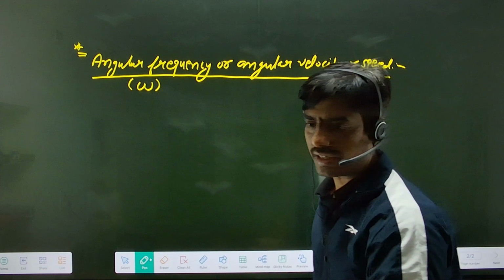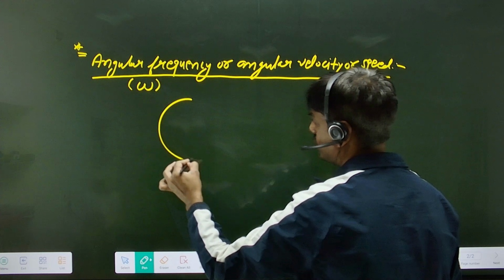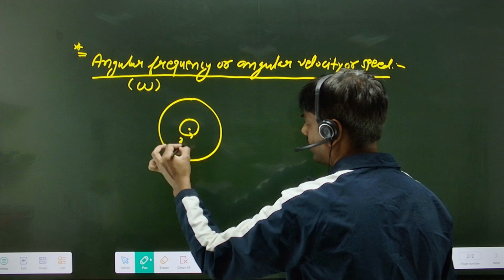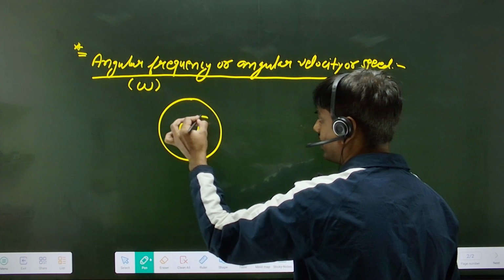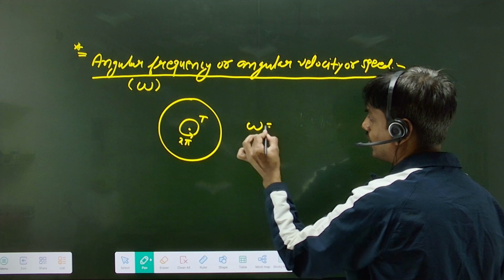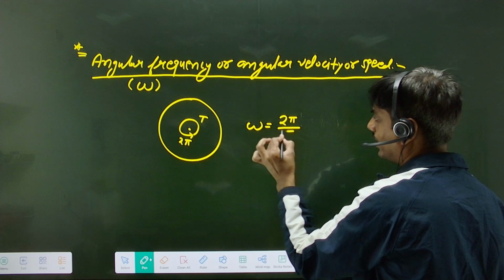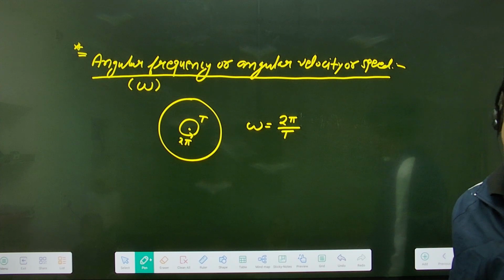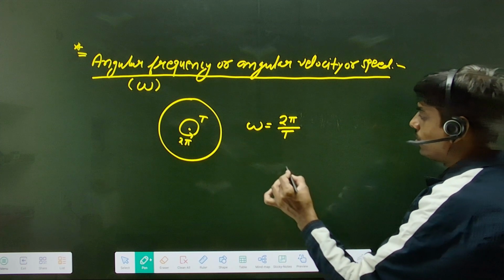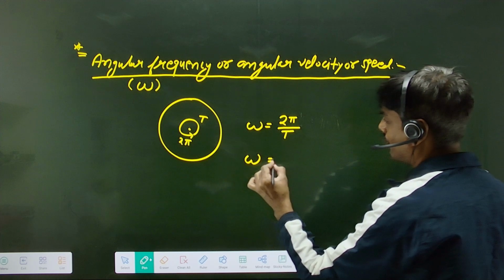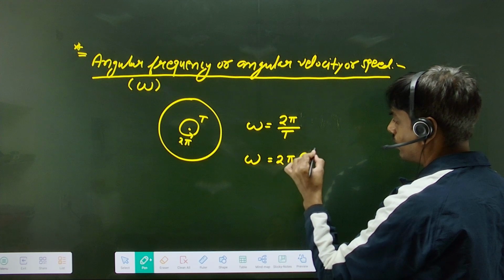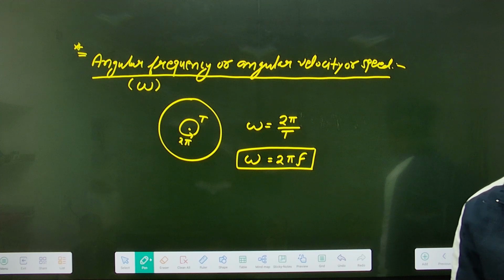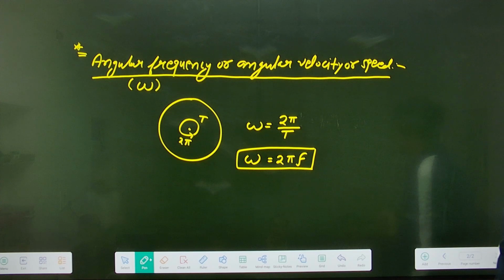Angular change per second. So like this, if object move in a circular path, this is the complete angular change of 2 pi, and time period of this one is capital T. Then what is the omega? Distance upon time, 2 pi upon T. Total angular distance, that is 2 pi. Time required to complete one circular oscillation, that is capital T. So omega equal to 2 pi upon capital T. So omega equal to what? Reciprocal of T, that is f. So 2 pi f. Angular frequency omega equal to 2 pi f. Omega equal to also 2 pi upon T.